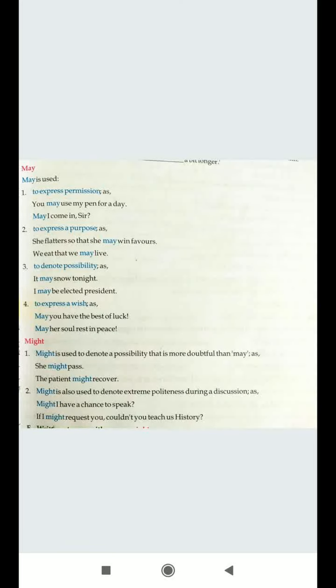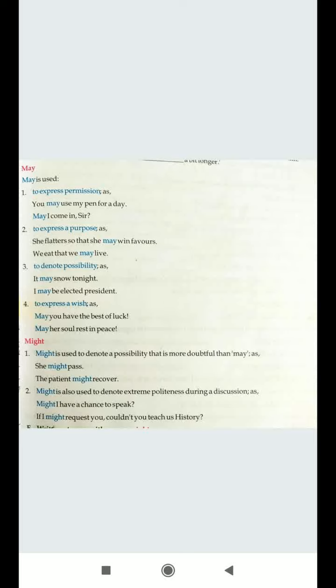Now the next one is the use of may and might. Now may is used to express permission. Like students, you normally say in the class, may I come in? So may I come in indicates that you are asking for permission, and may is always very polite. So to express permission: may I come in, sir? You may use my pen for a day. So it's a permission.